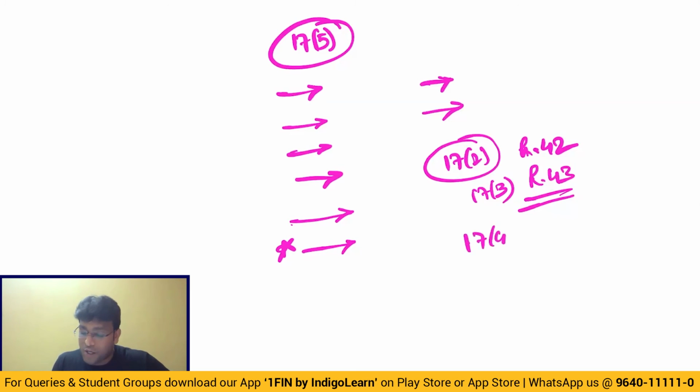And 17.4 was talking about banking and financial institutions, where they told that instead of following Rule 42, 43, do one thing. Simple answer. Forget block credit. Balance whatever is there, don't divide between exempted and taxable. Take 50%, forget 50%. That's it. But this is only optional. But once you opt, you cannot withdraw in the middle of the year. That point they told in section 17 subsection 4.